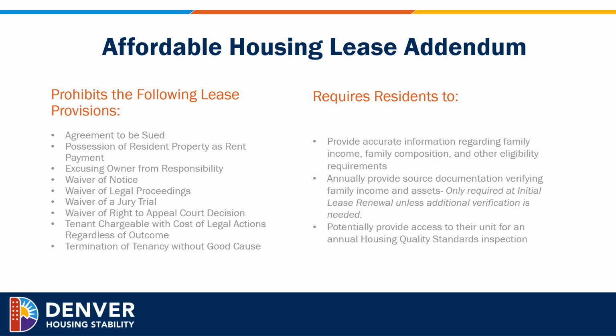The Affordable Housing Lease Addendum does require residents to provide accurate information regarding family income, family composition, and other eligibility requirements. It also requires them to annually provide source documentation verifying their family income and assets. However, with our program, it's only required at initial lease renewal unless additional verification is needed. It also requires the residents to provide access to their unit for an annual housing quality standards inspection.